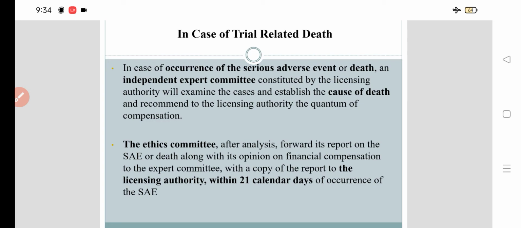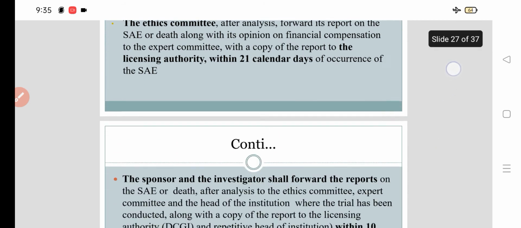Then the ethics committee, after the analysis, forwards its report on the SAE or death along with its opinion on financial compensation to the expert committee, with a copy of the report to the licensing authority, within 21 calendar days of the occurrence of the SAE. Now there is a role of the institutional ethics committee. After all the analysis, that committee should forward its report on the SAE or death along with its opinion on the financial compensation to the independent expert committee, with a copy of the report to the licensing authority, also within 21 calendar days of the occurrence of the SAE.